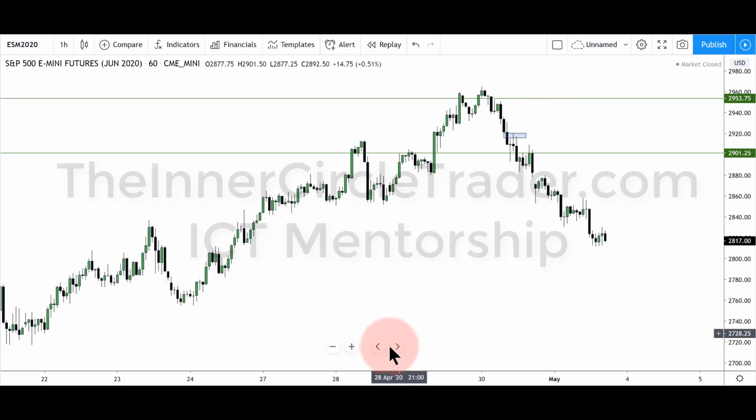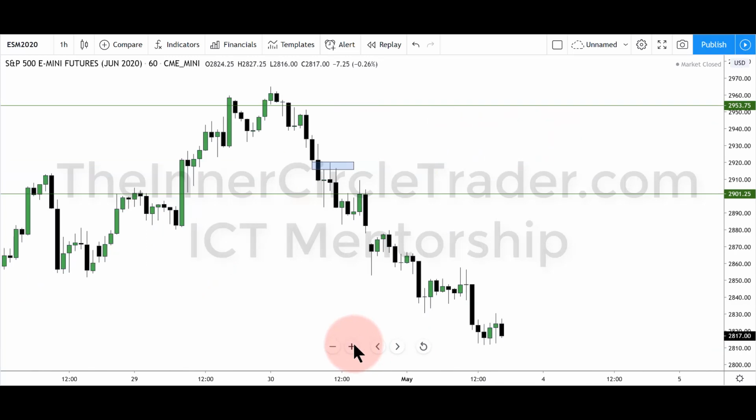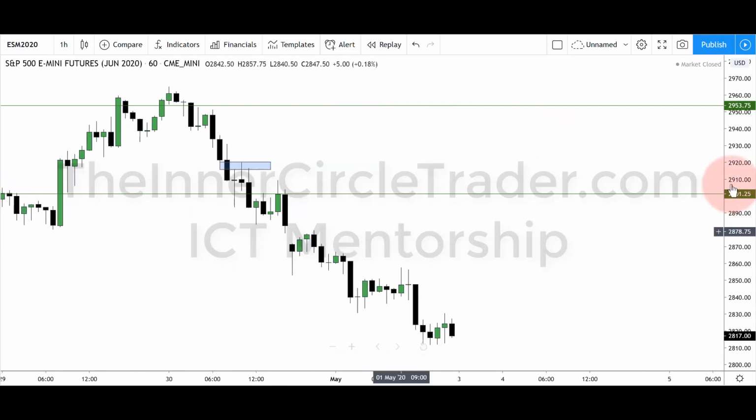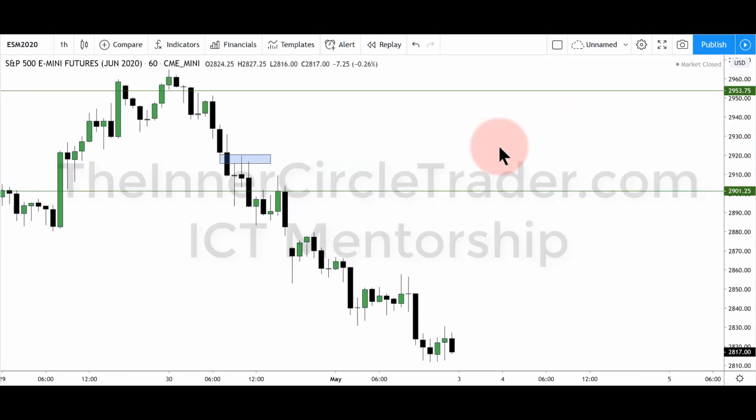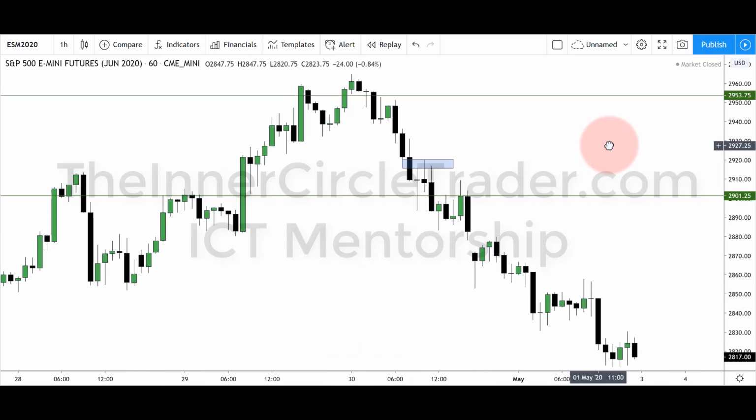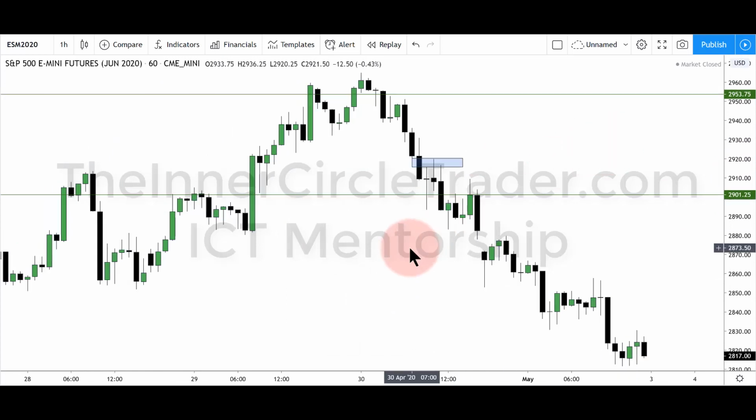Let me zoom in, because I know some of you are not eagle-eyed anymore like me. My eyes are aging, and it's one of the prices you're going to pay as a trader. You're going to give up your eyesight. Sorry. All right, so the low is 29.20, and the high here is 29.15, and price creates a fair value gap right in here.